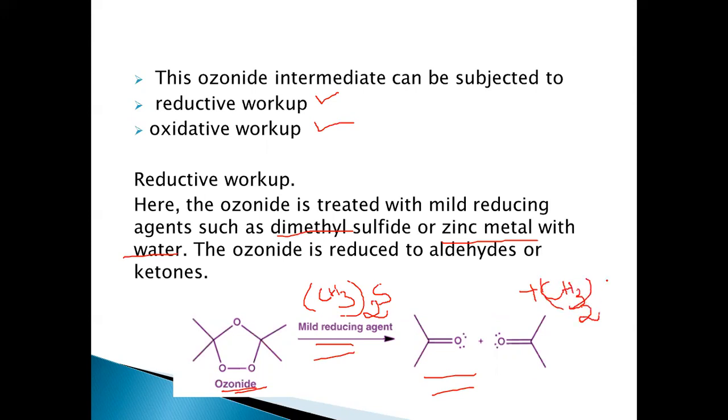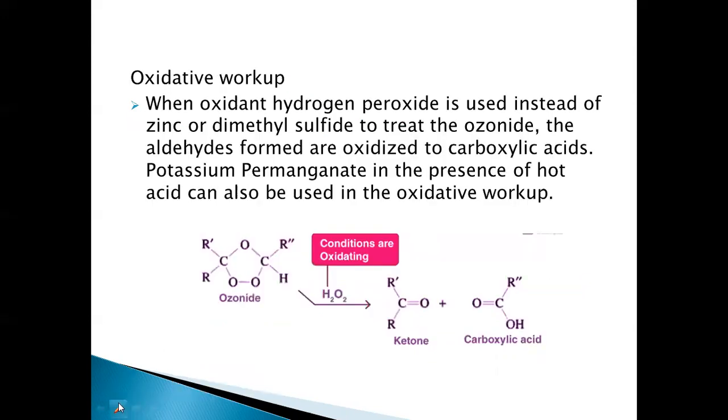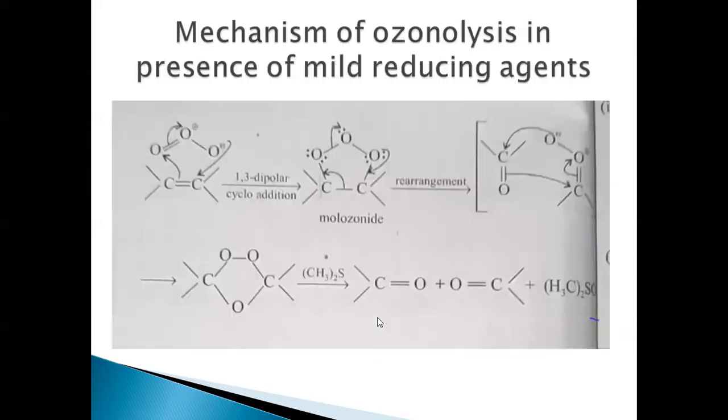This is the reductive workup. In the oxidative workup, we use oxidizing reagents like hydrogen peroxide or potassium permanganate instead of dimethyl sulfide, and oxidation will take place, resulting in the formation of acids and ketones. The carboxylic acids are formed when reagents such as hydrogen peroxide are used.